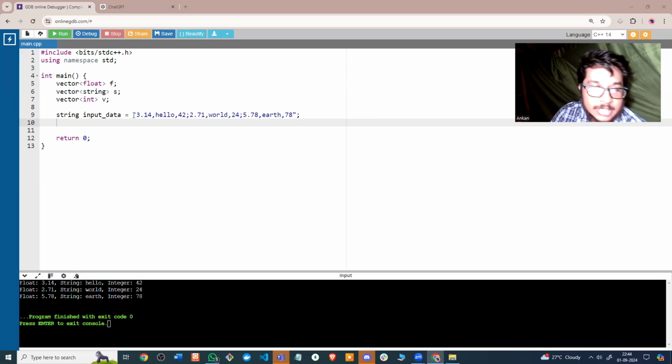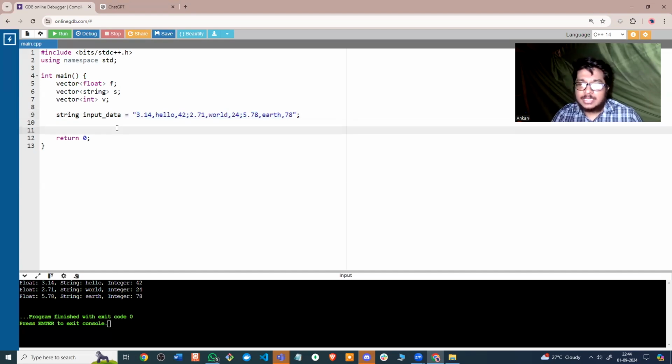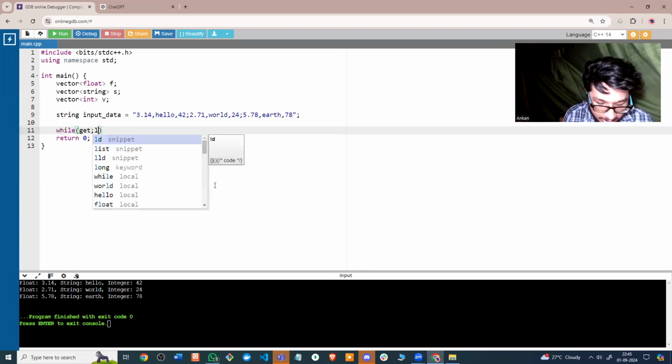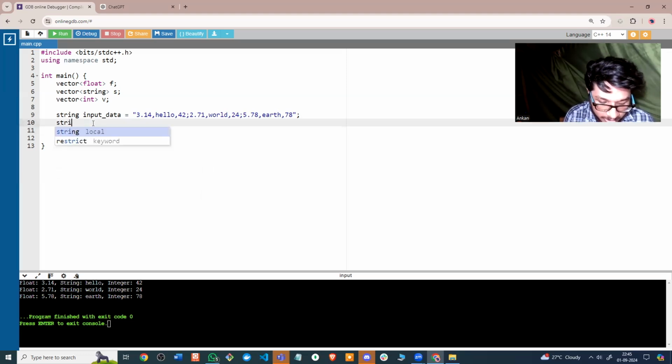All right, so yeah, we can simply separate this by semicolons and do it. Now, one thing I thought about this: why not we follow the same process which we did in the previous question? We take a string, take all the inputs, split it by semicolons, put it back into the string stream, and then read it sequentially, separated by semicolons, since we have it here. So again, the same thing follows until I'm getting something into my input. For doing that, I need to store it in a string.